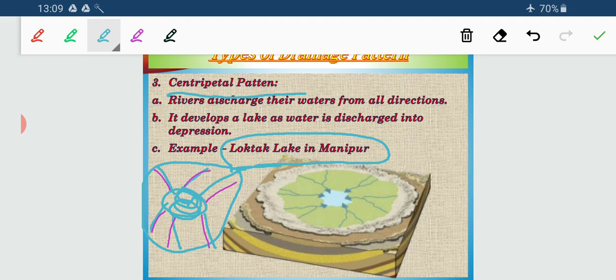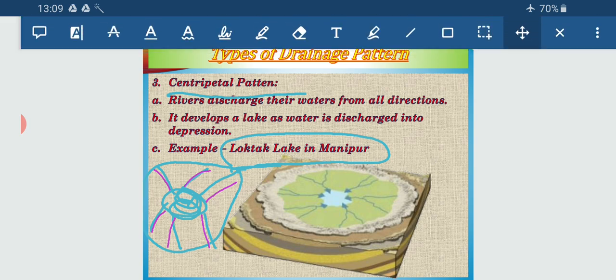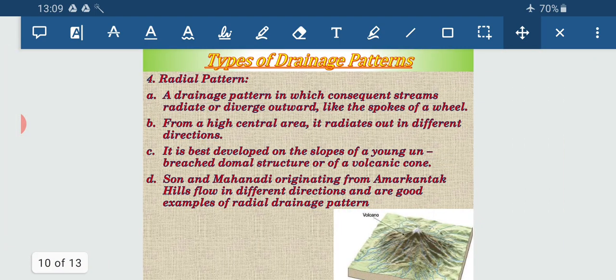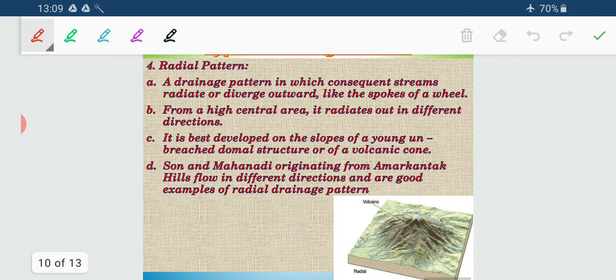Okay, so this is about centripetal pattern. Now the next is radial pattern. The last is the radial pattern. Now what is it? A drainage pattern in which consequent streams radiate out or diverge outward.